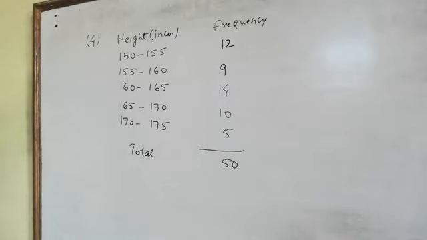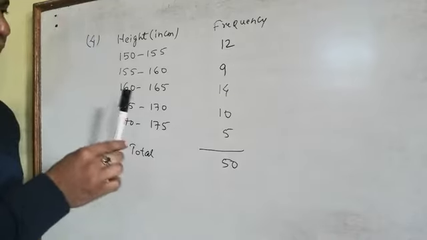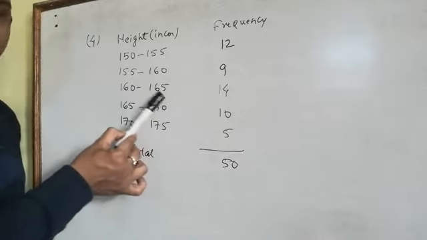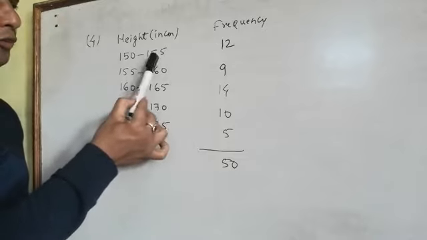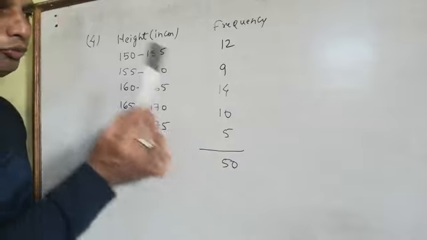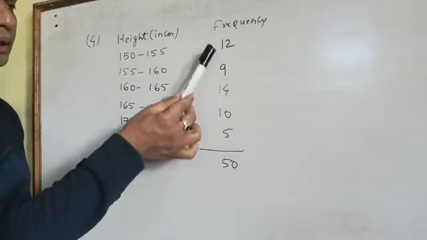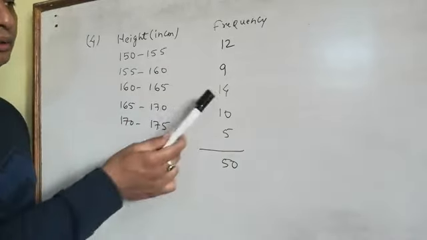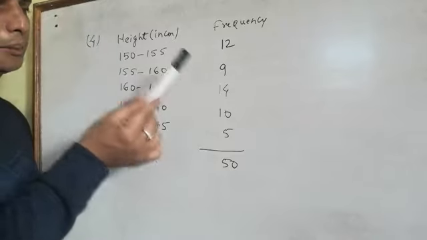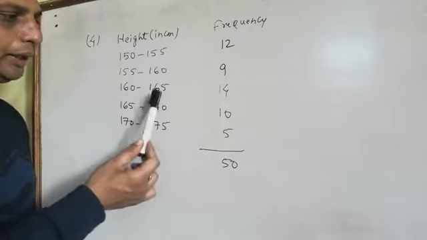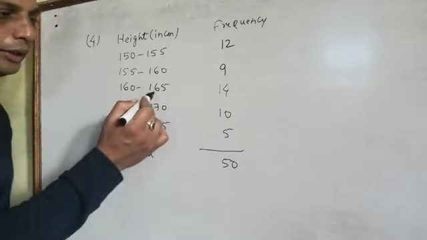Now, what do you conclude from this table? You can see that the maximum number of students have a height less than 165, because 150 to 155 has only 12 students, 155 to 160 has 9, and 160 to 165 has 14. 14 plus 12 is 26, plus 9 is 35. Out of 50, 35 students have a height less than 165.